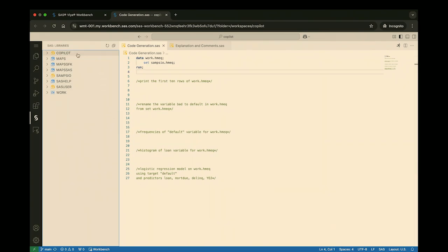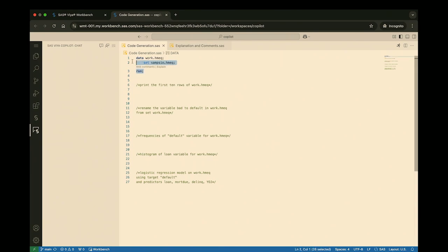On the left pane, we see our SAS libraries. This is likely familiar to SAS coders. And underneath that, we see the Copilot chat. So this is the new part. And this is where we're going to see a record of the prompts that we've made and the suggestions that the Copilot has returned. So I'm going to go through an example.